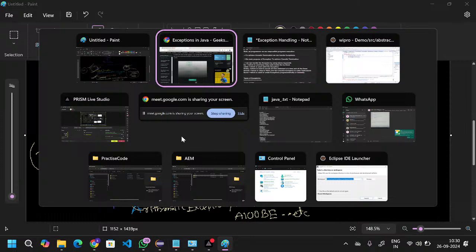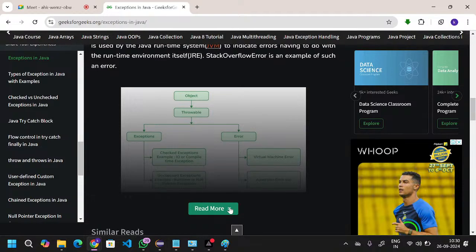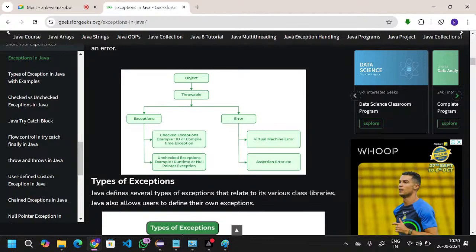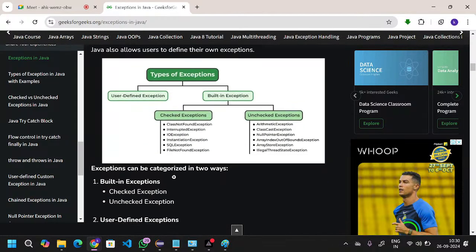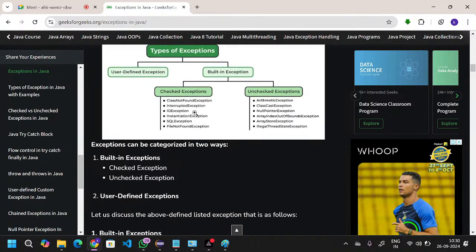If I go to the diagram, if you observe here, this is the exception hierarchy: Throwable, Exception and Error. Again, Exception is divided into two types: checked exceptions and unchecked exceptions. So these are the examples actually.